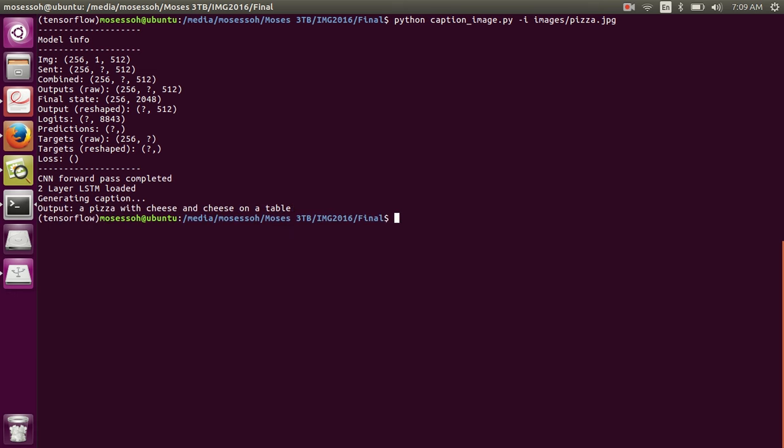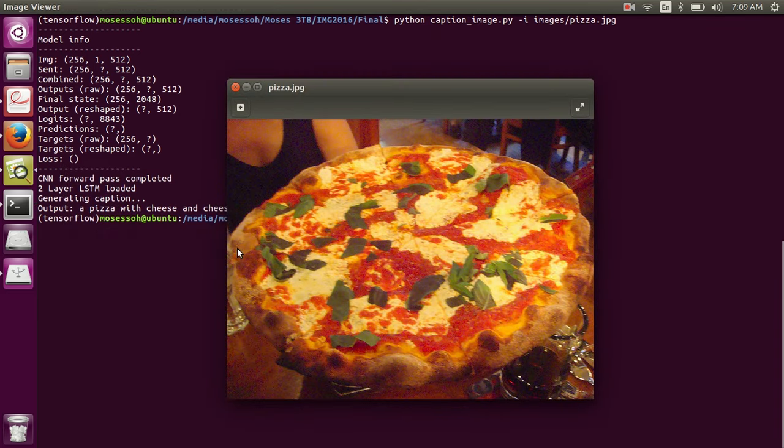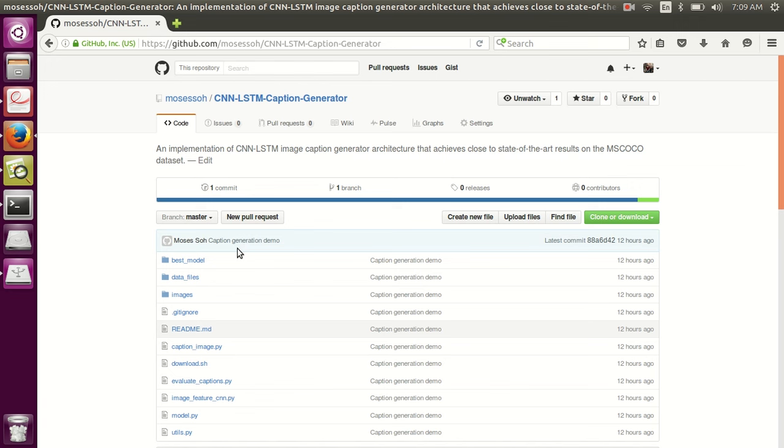So the generated caption is "a pizza with cheese and cheese on a table." You know, it's not perfect, it's a little bit awkward in its phrasing, but semantically I think it captures most of what we see in the image. And you can download this demo at my GitHub repo.